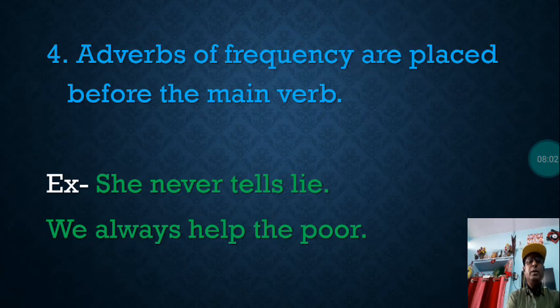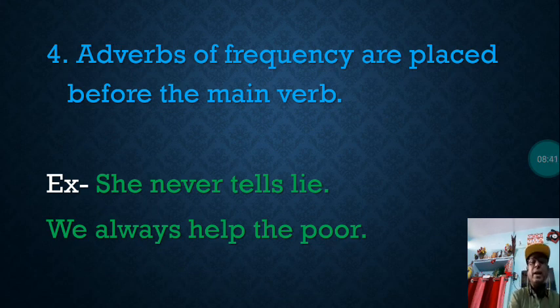Next one is here. Adverbs of frequency are placed before the main verb. That was to be form of verb. And here we are talking about the main verb. So adverbs of frequency are placed, means used before the main verb. In the third rule, we learnt about adverbs of frequency that was used after the to be form of verb. And here we are talking that adverbs of frequency are also used before the main verb. Here before the main verb, not after the main verb, before.